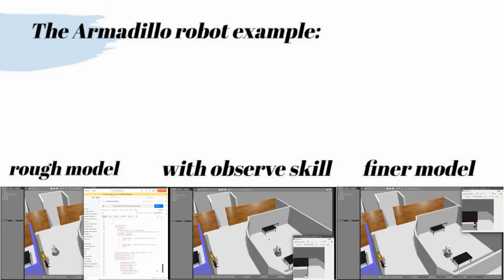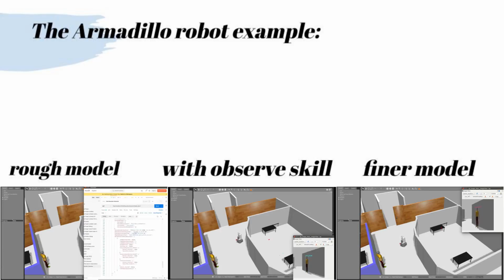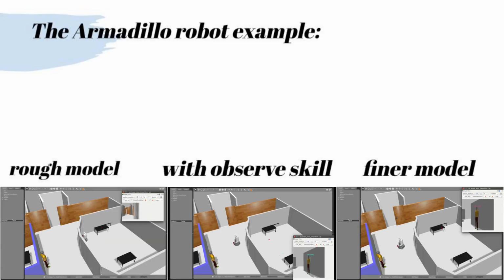In the left video, we see the behavior of a rough model. It assumes identical probability of a successful pick for both cans. So the robot goes for the harder can, which is closer. Pick returns a noisy success observation, and serve provides no feedback. So after its first serve attempt, the robot returns to the table and tries to repeat the process. In the center video, we added an observation skill that more accurately reports whether the arm is holding the can. Now the robot verifies pick success, and only if the result is positive does it serve the can and stop. In the right video, we use a final model, in which pick success probability is conditioned on the robot position. Here, the robot first moves to the other table, where pick is more likely to succeed.